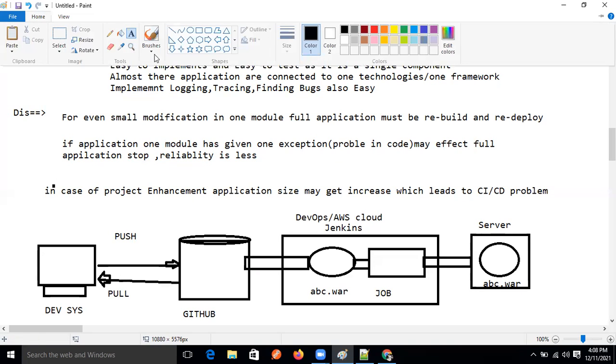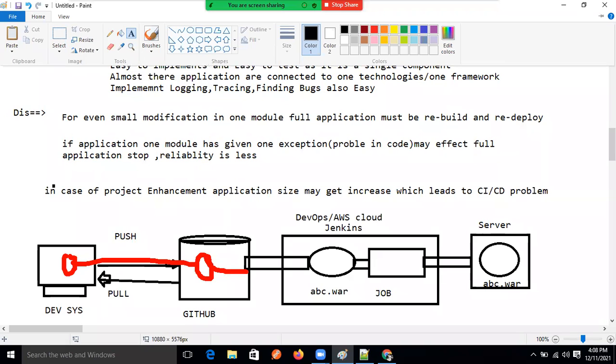So now continuously, like code integration, continuous, sorry. Whatever code our developer has pushed here, what will happen now? It will change in the GitHub, this modification is happening in the Git.